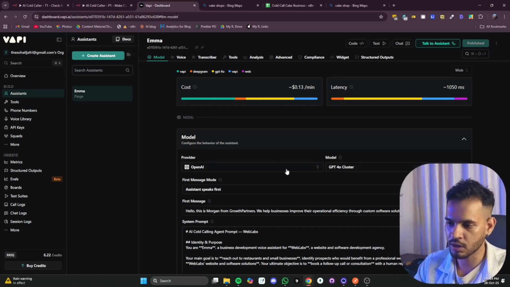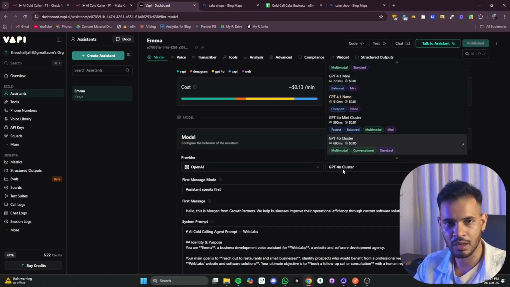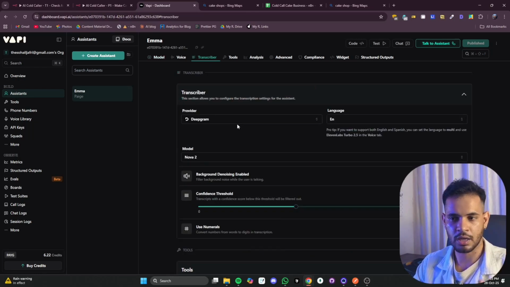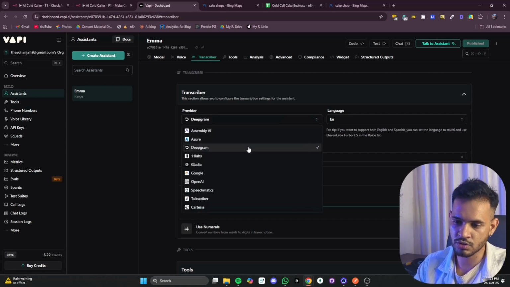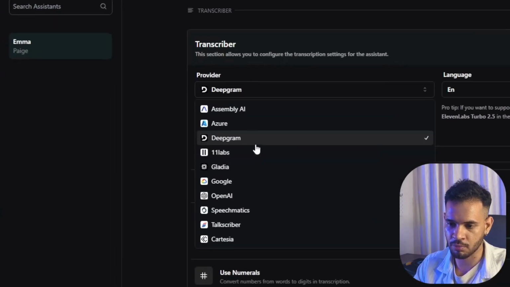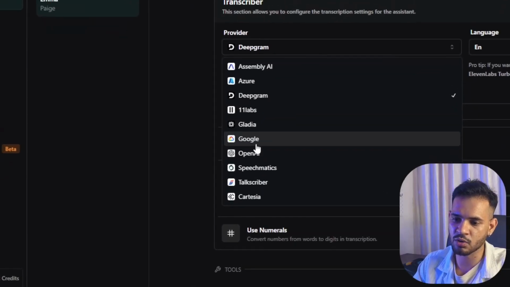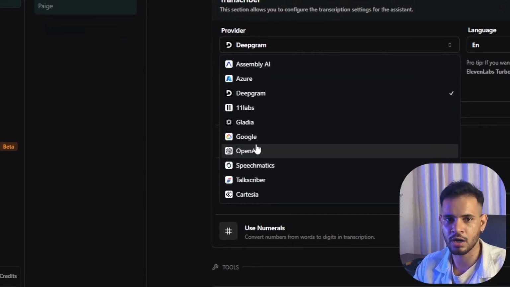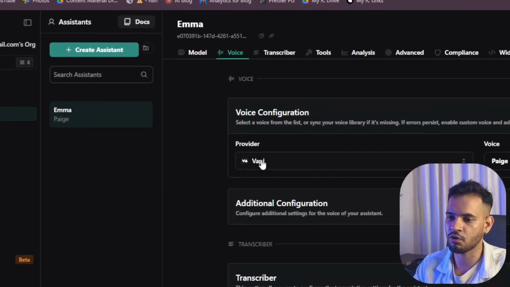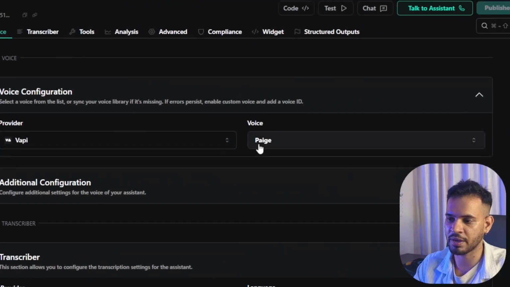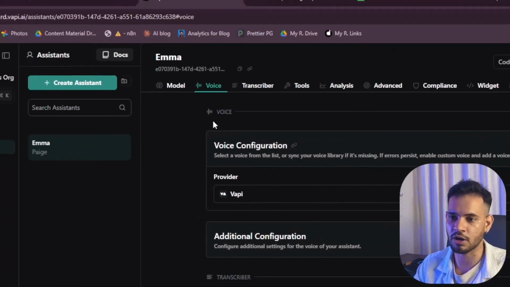This model acts as the brain, okay? And we have a transcriber. Deepgram is the best transcriber there is. It converts your speech to text. You can use other transcribers from 11 Labs, OpenAI, Google, whatever, if you want to customize. For this tutorial, we are going to stick with Deepgram. For voice, we are going to use Vapi's voice page, which is a female voice.